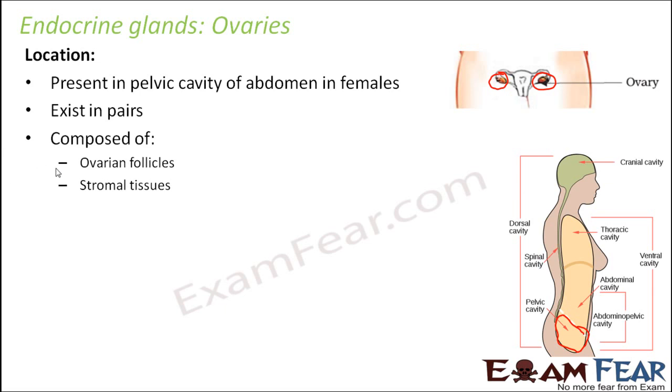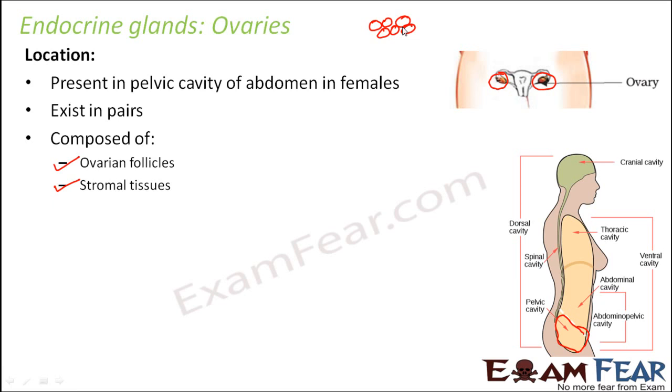It is composed of ovarian follicles and stromal tissues. Stromal tissues form the covering, and then there are ovarian follicles. Follicles are nothing but cyst-like structures present inside the ovary, and these follicles actually enclose the egg inside. The main purpose of the ovary is to release the egg during the process of ovulation. So that is the purpose of the ovary. The ovarian follicles enclose the egg, and in each menstrual cycle one ovum or one egg is released.